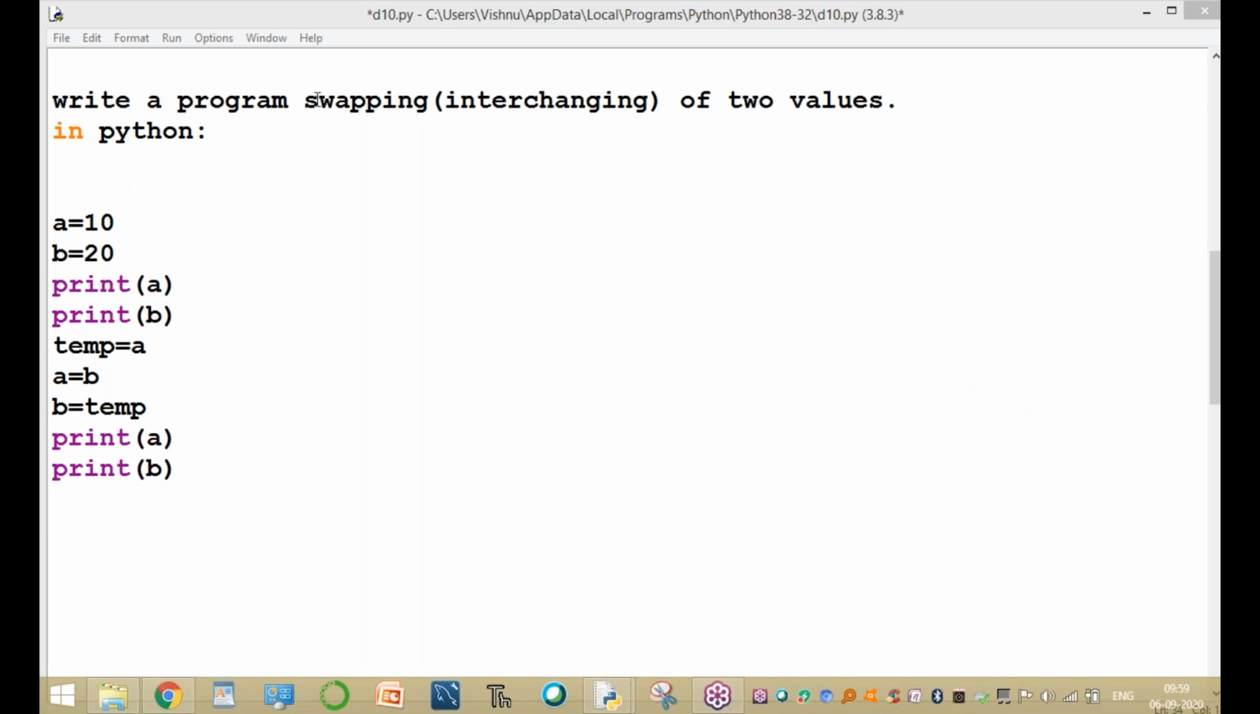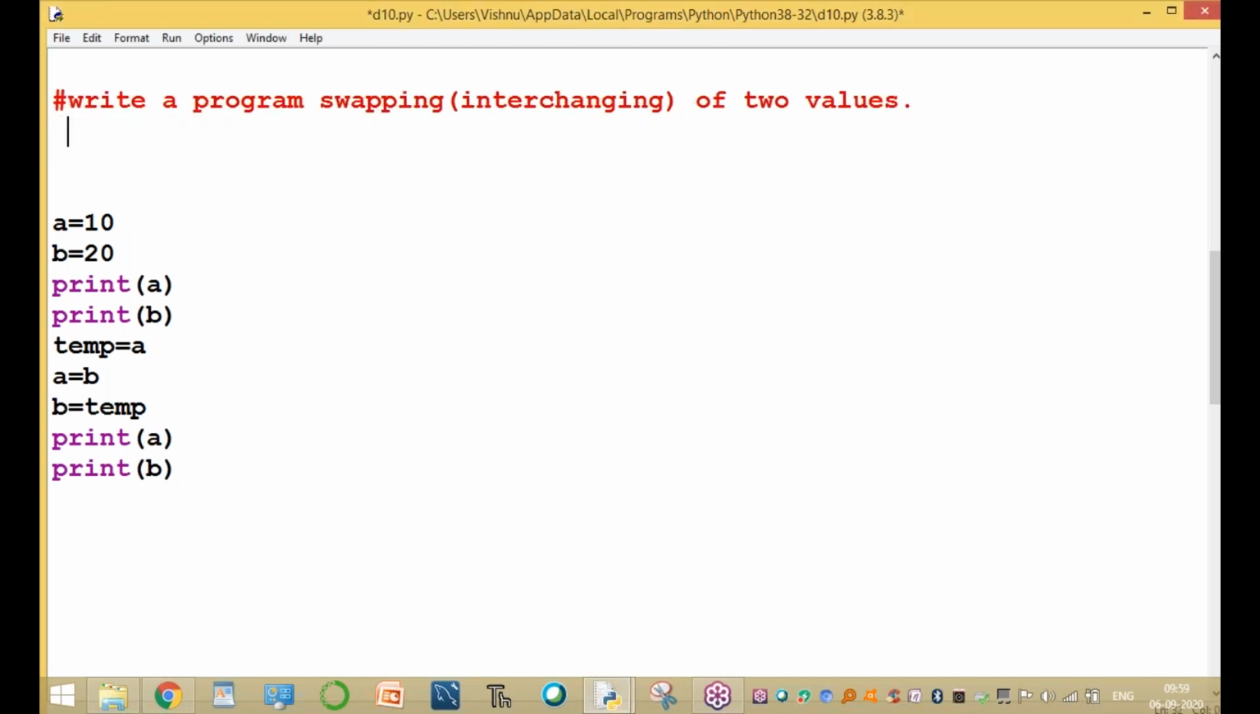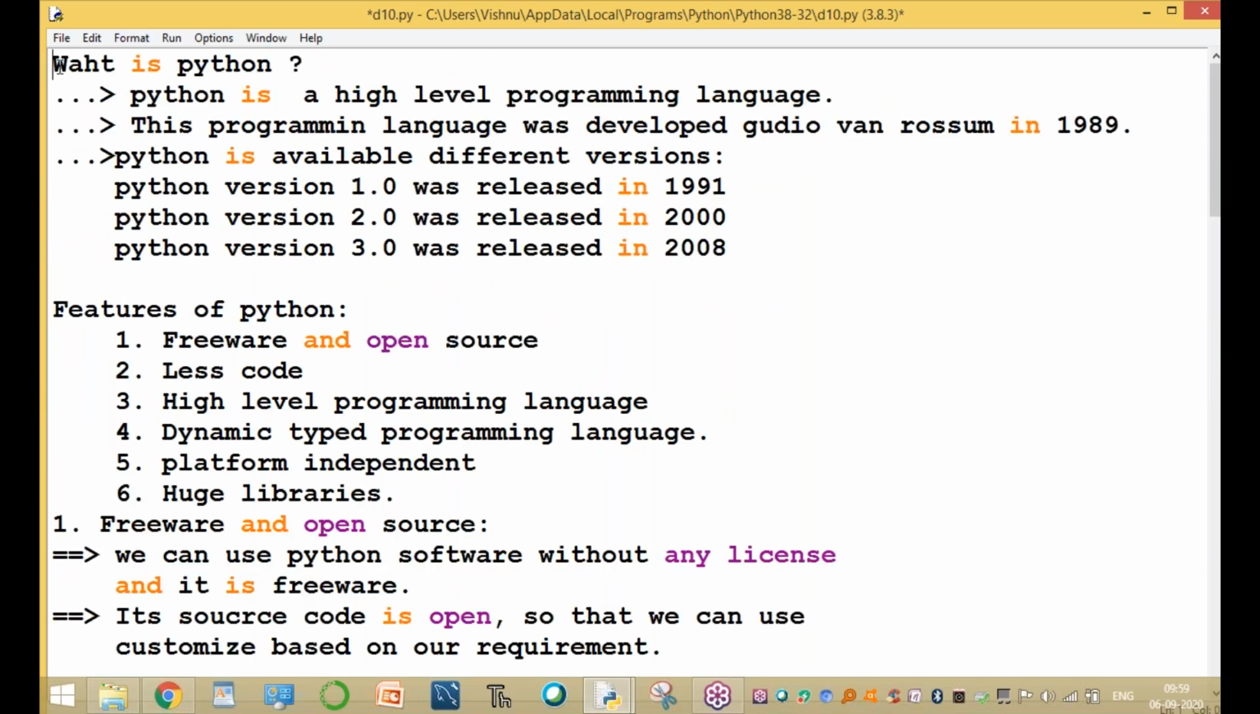The program is to write a program for swapping two values. In other programming languages, declaration is required, semicolon is required, begin and curly braces are required. In Python, how do we run this program? Okay, now run this program.